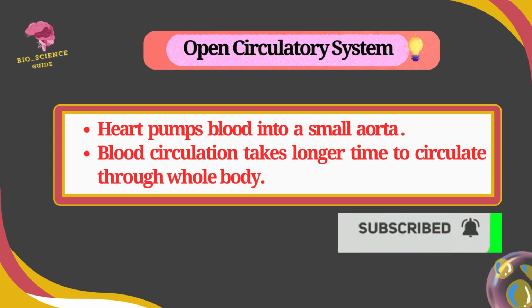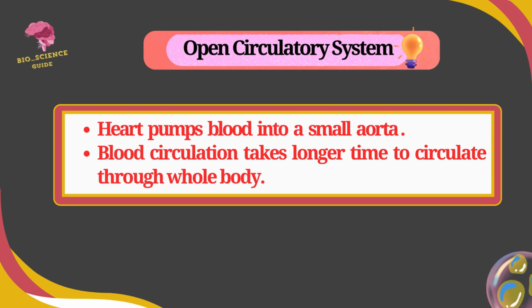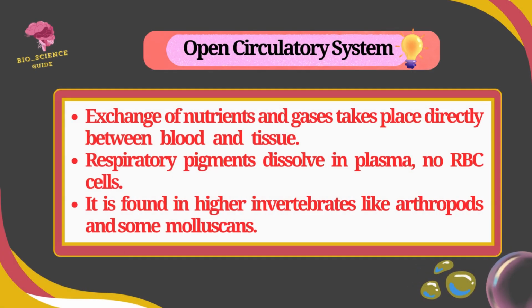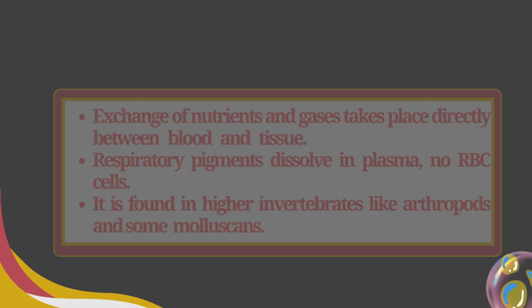This blood circulatory system takes longer time to circulate the blood through the whole body. The exchange of nutrients and gases takes place directly between the blood and the tissue, and the respiratory pigments dissolve in plasma but not in RBC cells. The open circulatory system is found in higher invertebrates like arthropods and some molluscs.